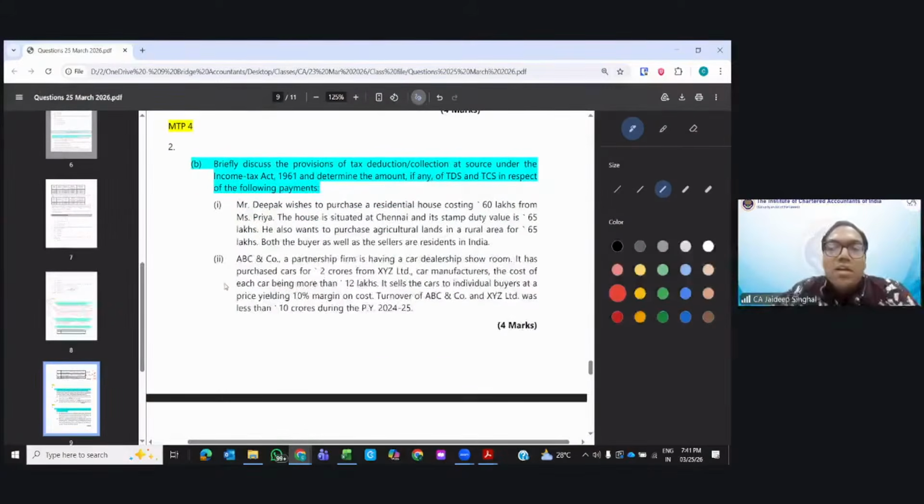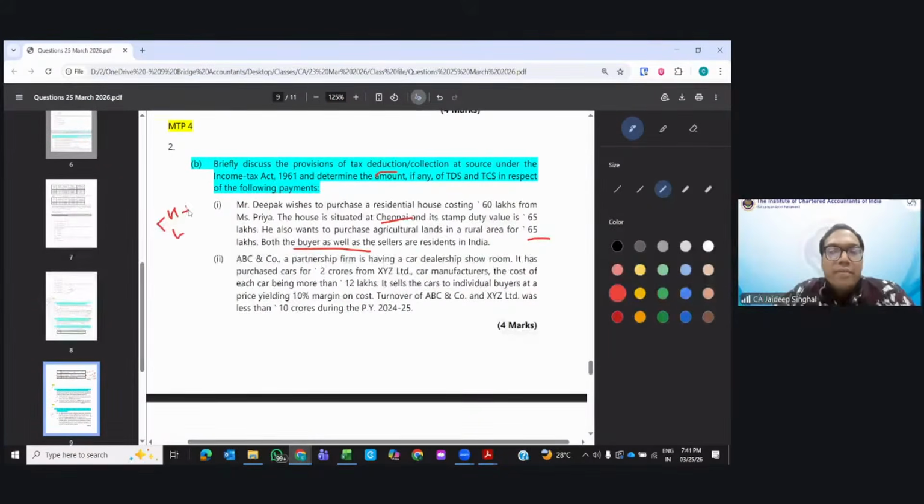Next. Briefly discuss the provision of TDS and TCS. Mr. Deepak wishes to purchase a residential house costing 60 lakhs. House is situated in Chennai. Stamp duty value 65 lakh. He also wants to purchase agriculture land in a rural area, 65 lakh. Both the buyer and seller are residents. They are purchasing the house and agricultural land.